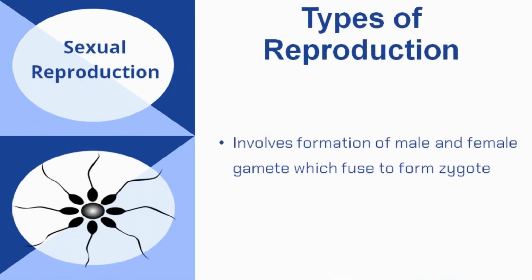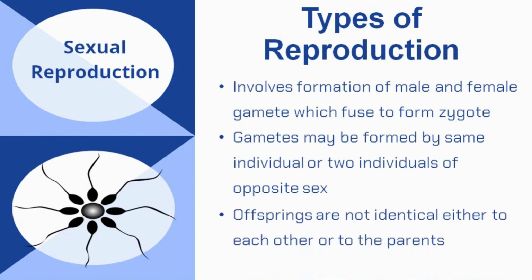Sexual reproduction, on the other hand, involves formation of male and female gametes. Gametes can be produced by two individuals of opposite sex, that is male parent and female parent. But sometimes these are also produced by a single individual. These are known as hermaphrodites because they have both male and female sex organs. They are able to produce both the gametes from a single individual's body.